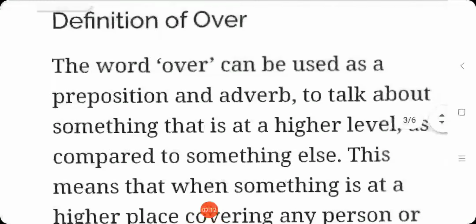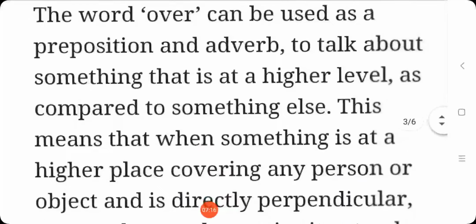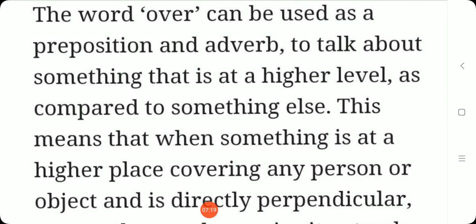So where to use the preposition over? Definition of over. Okay, the word over can be used as a preposition and adverb. So as the above we can use over as a preposition and also as an adverb. The word over can be used as a preposition and adverb to talk about something that is at a higher level as compared to something else.